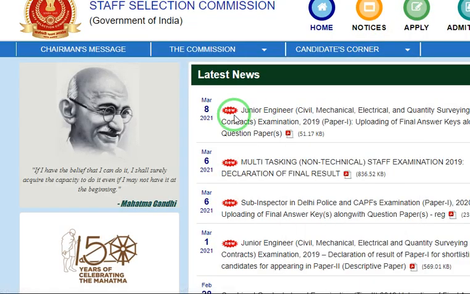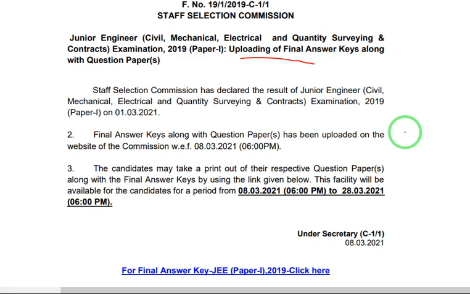So the March 8 update, Junior Engineering Civil, just click on that. After clicking on that link, you will get the next page in this way. Then click on this bottom line. You have to click on the final answer key, that is Junior Engineering Exam Paper 1 2019. Click here, just click on this.